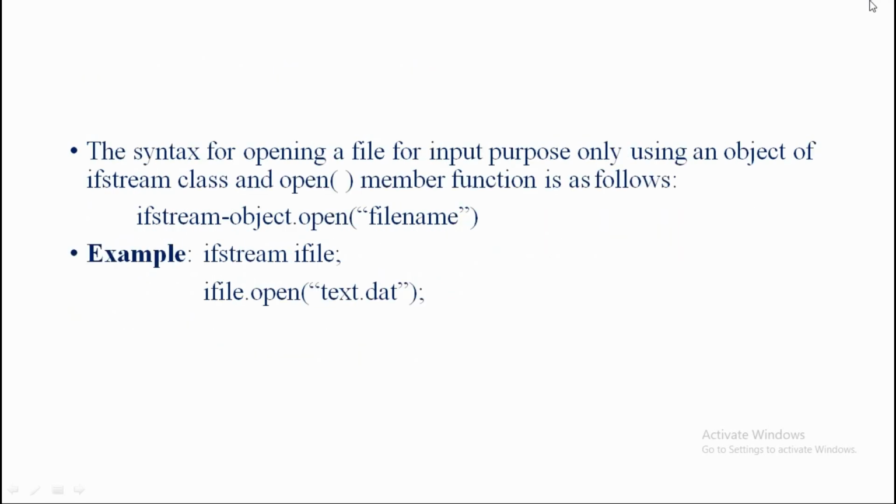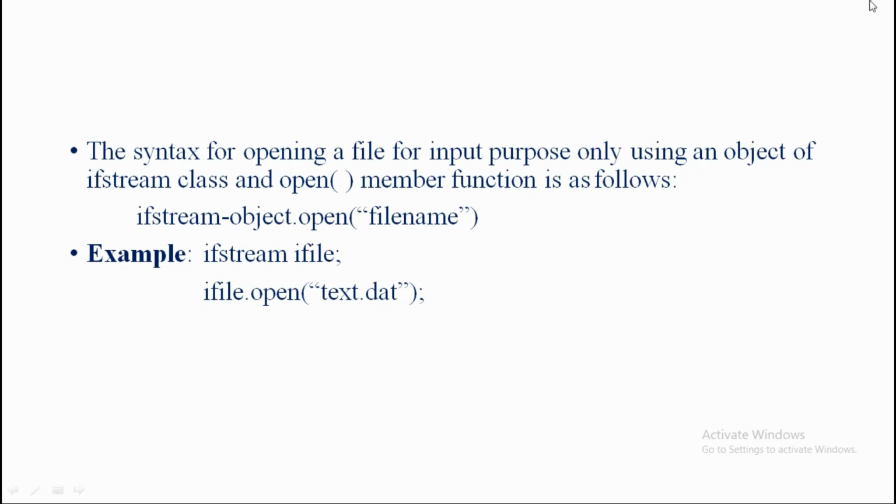Now let's see the syntax for opening a file for input purpose only. Now the next purpose I want to open the file, and the purpose is the input purpose. So using an object of ifstream class, input means sure we know that the ifstream class only going to be used, and the open member function syntax is as follows.